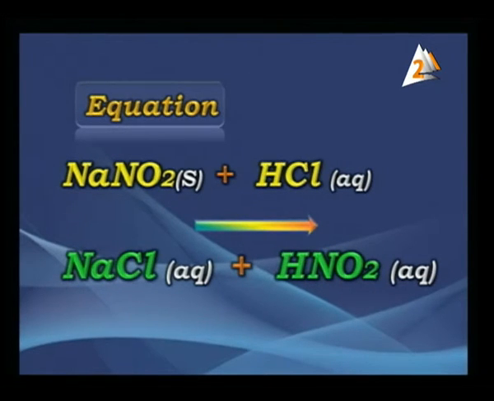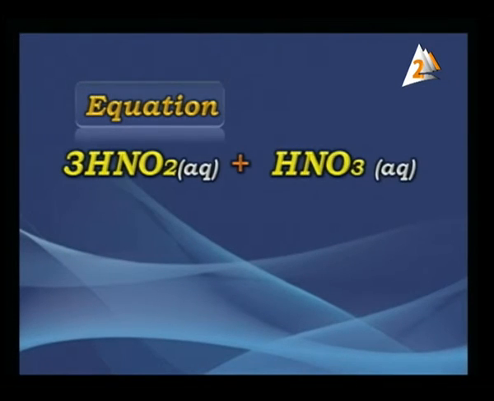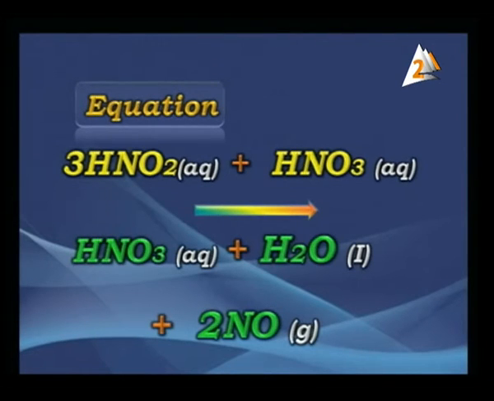Here we have no gases, unlike the other radicals. So what about HNO2? HNO2, this nitrous acid, cannot stay, as you see. It will be decomposed by this equation: 3HNO2 aqueous solution is decomposed into what? Into HNO3 in aqueous solution plus H2O liquid and 2NO, nitrogen oxide in gaseous state.